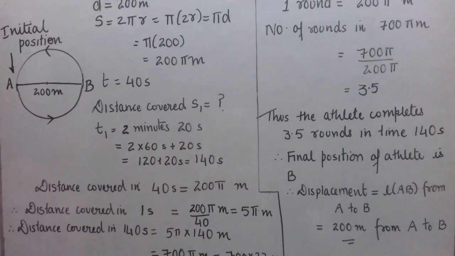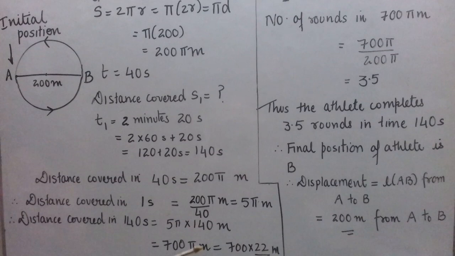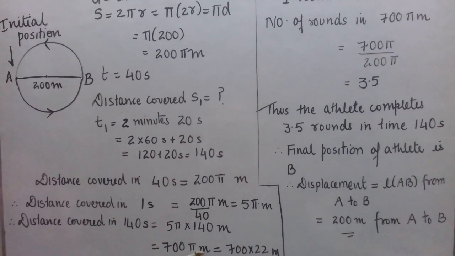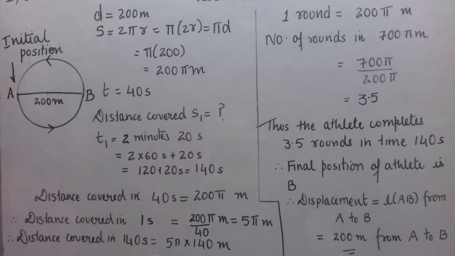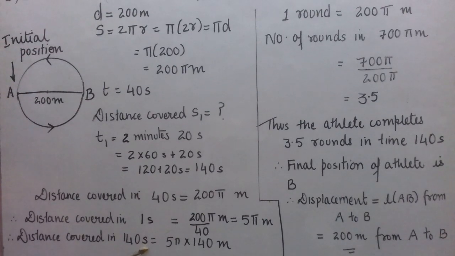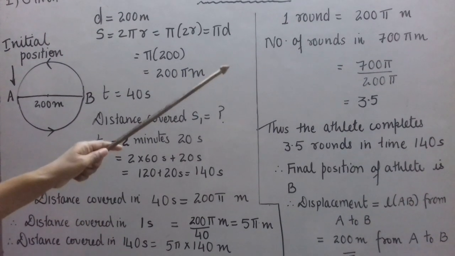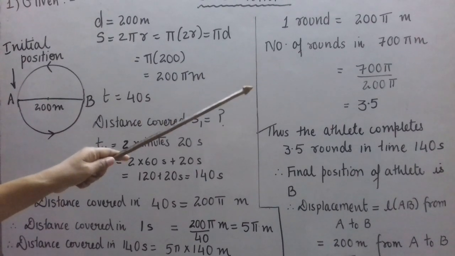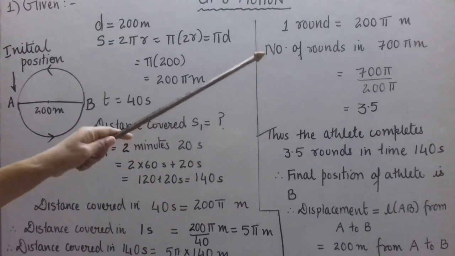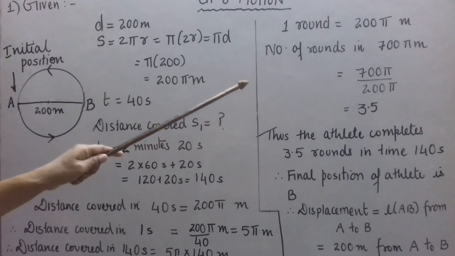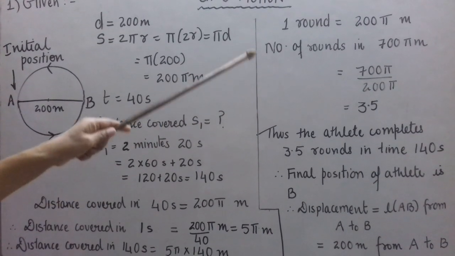Number of rounds in 700 pi meters. Why have I taken 700 pi meters? Because I want to get the number of rounds in 140 seconds, and the distance covered in 140 seconds is 700 pi meters. So the number of rounds will be 700 pi divided by the length of one round, that is 200 pi.